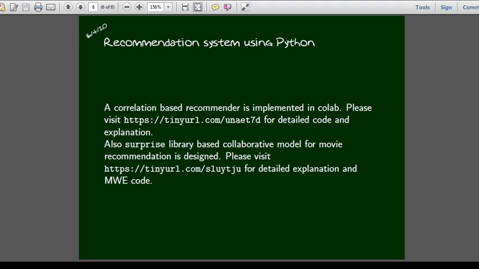The second one is the Surprise library, a library in the scikit family, and this library is a high level API that helps us to develop a recommendation system with minimum coding, and it will make use of collaborative models with some more fine tuning options available in that particular library. And it is for movie recommendation. The data is built in and available in that Surprise library. For complete details and full code, visit this site, this tiny URL, and you can go through that particular code. Then you get more information and more insights related to the recommendation system.